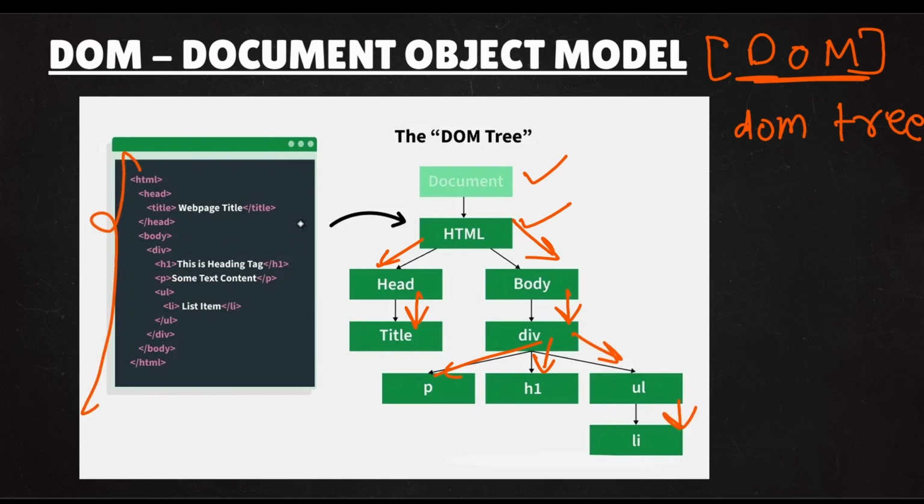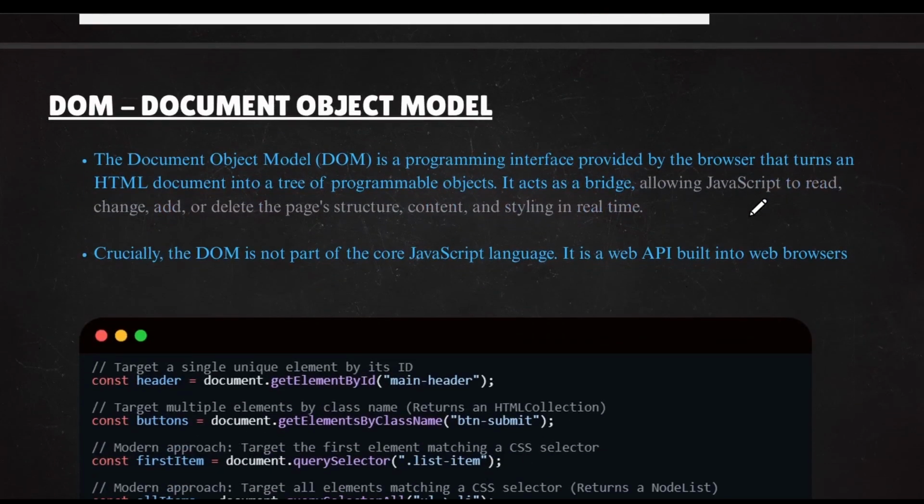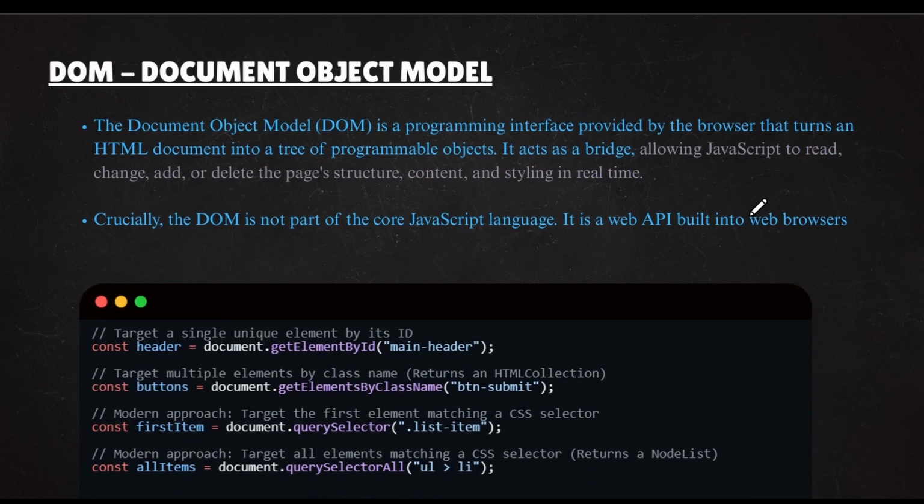So this is the way the DOM will be there in the browsers. In the backend, it will look similar to a tree. Nothing more than that. In websites, the browser will have a tree structure. That's it. It is not more than that. So you can also read the statement over here.